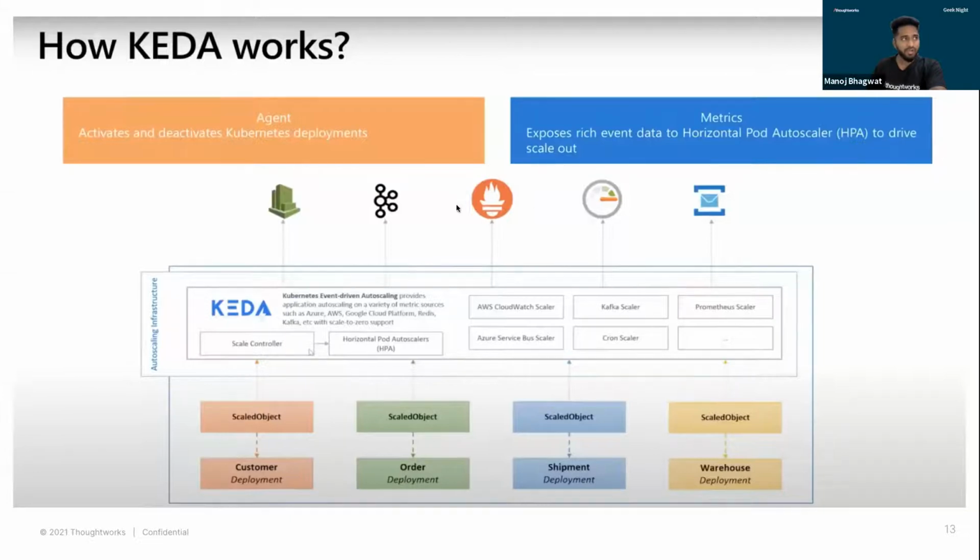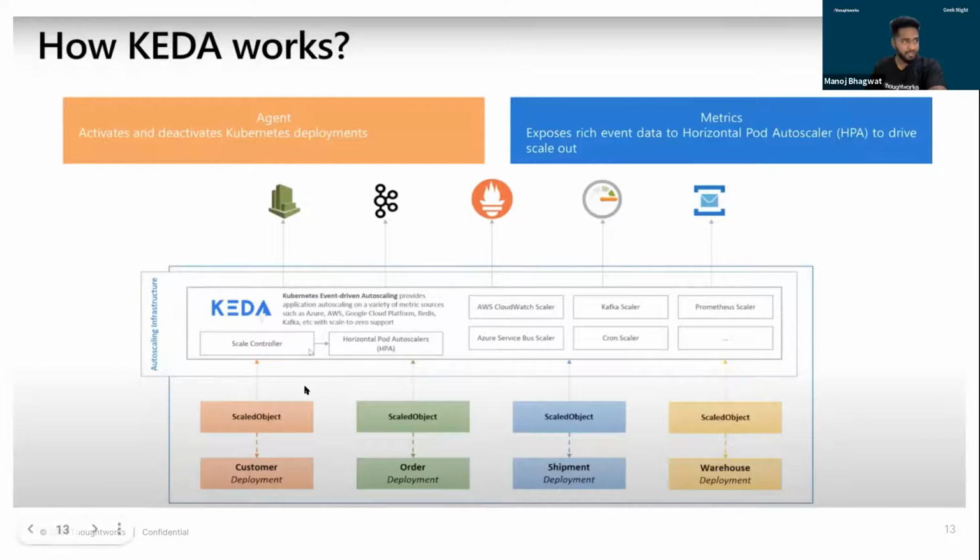You can see it supports Prometheus, CloudWatch, and a number of other scalars that we have. What you can see in this diagram is we have four different deployments, and these four different deployments are going to four different scalars.